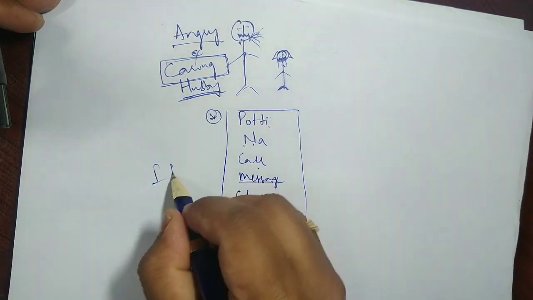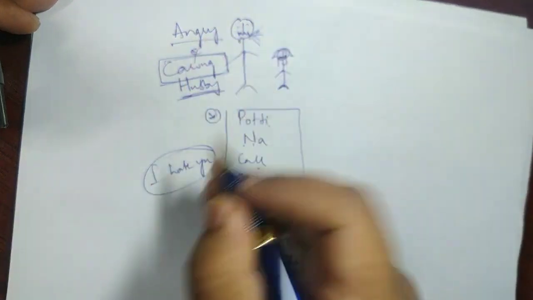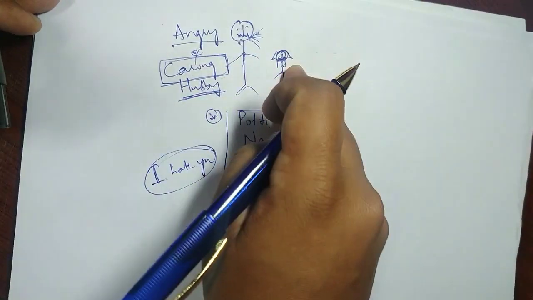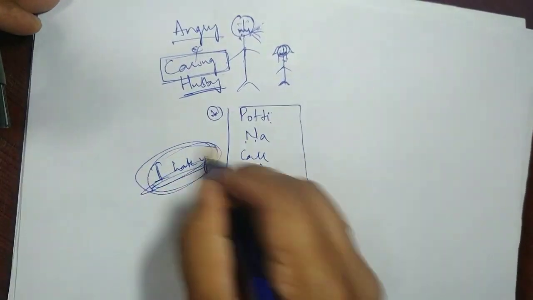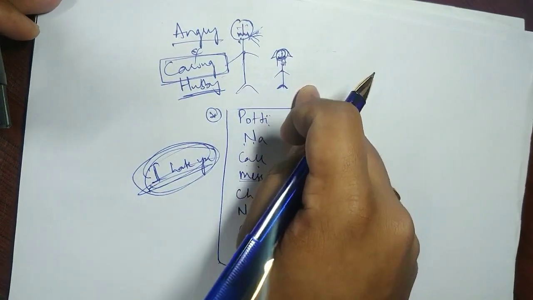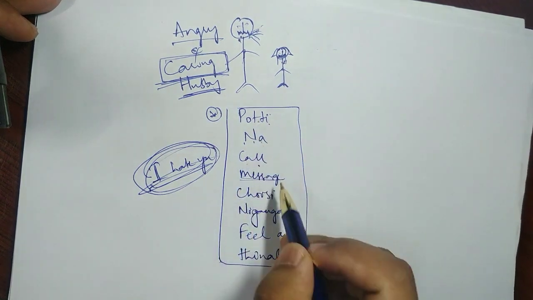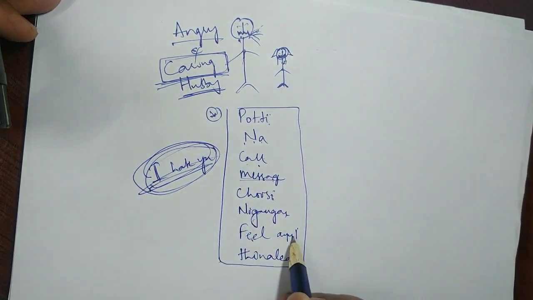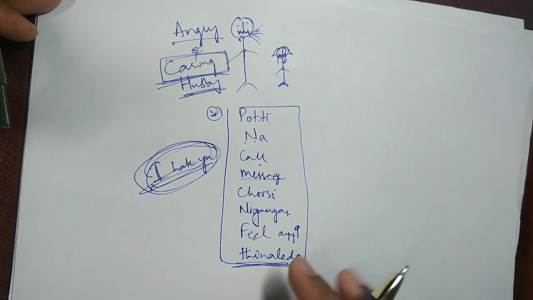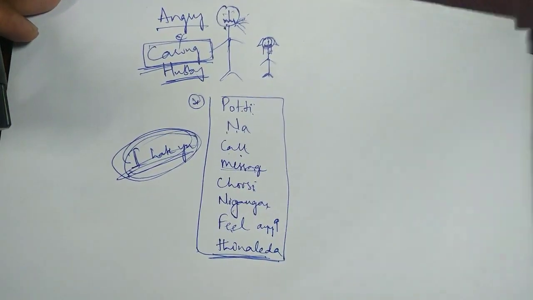He messaged I hate you, right. So for some reason, out of his bad mood in his office, or his lunch box did not have food properly, for some reason he is angry at her and he messages I hate you. Now for this message, she is not eating anything from the morning, and now in the evening he comes home and he says, a caring husband, potti, naa call message choosi nijangaane feel ayyi tinaledaa? Okay, remember this.